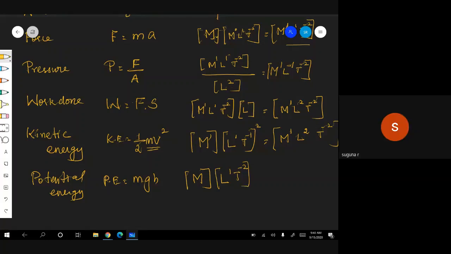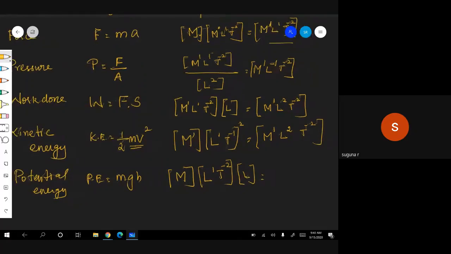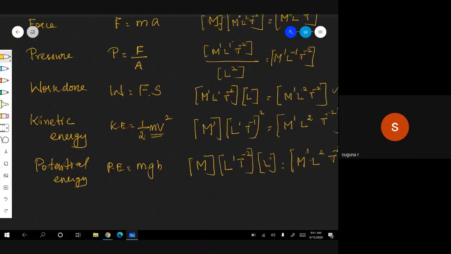And H is L. Now consolidate: M power 1, L squared, T power minus 2. All are the same, right? And whatever the form of energy, the dimension will be the same. Is it clear? Yes, ma'am.